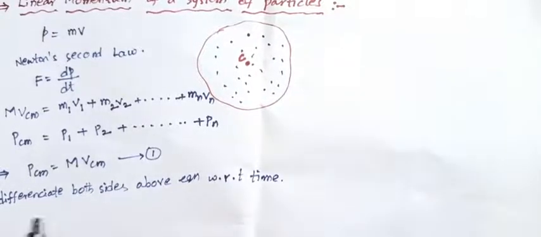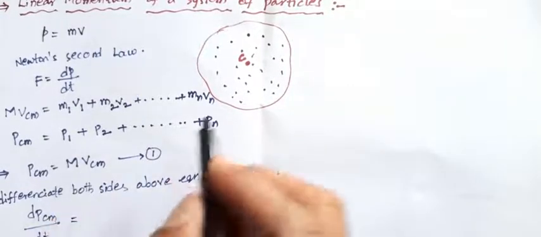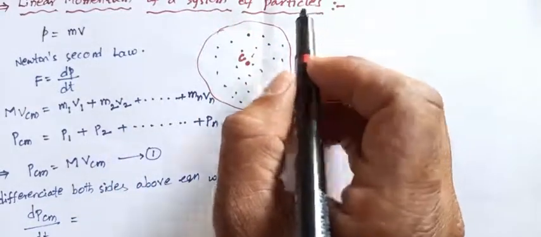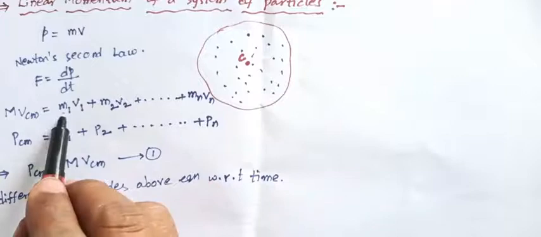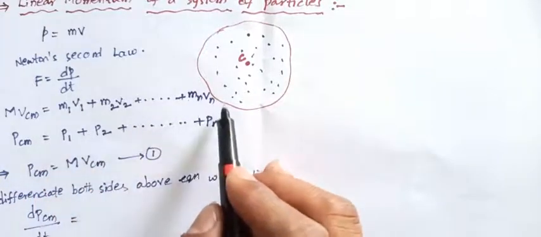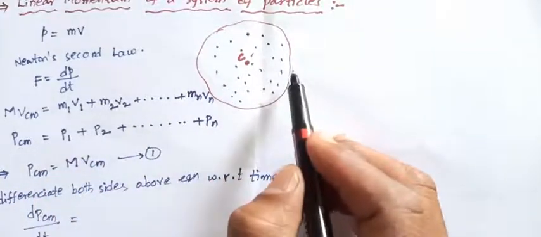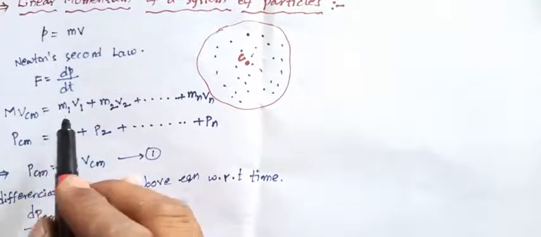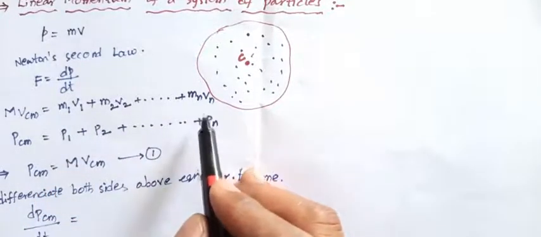So what is dPcm by dt? It equals the total mass of the rigid body, the system of particles. The individual masses are m1, m2, m3 and so on up to mn, and the total mass capital M equals m1 plus m2 plus m3 plus mn.